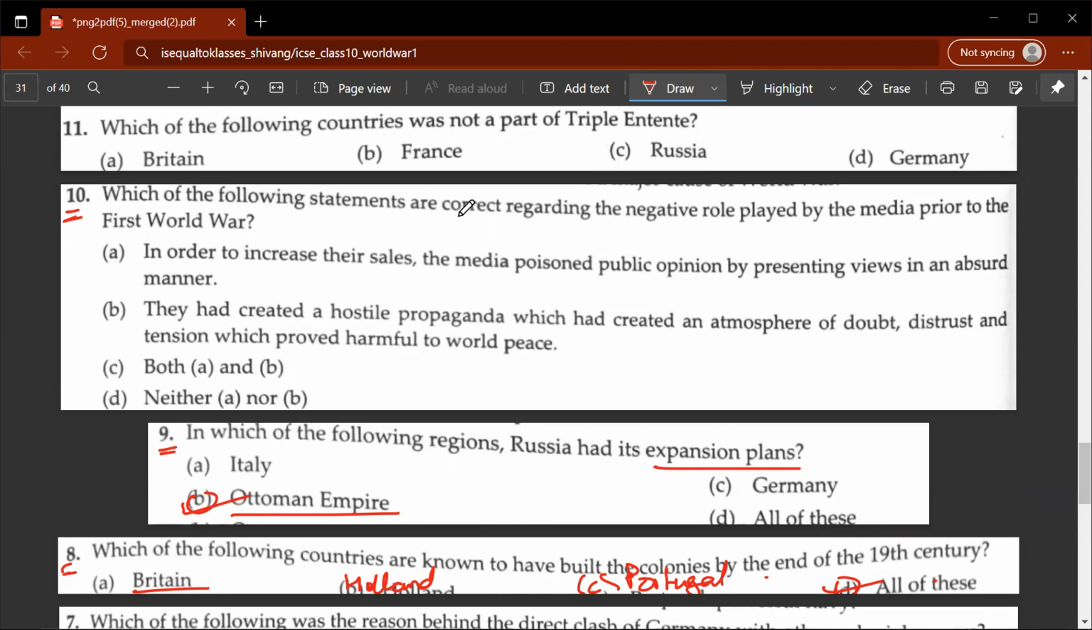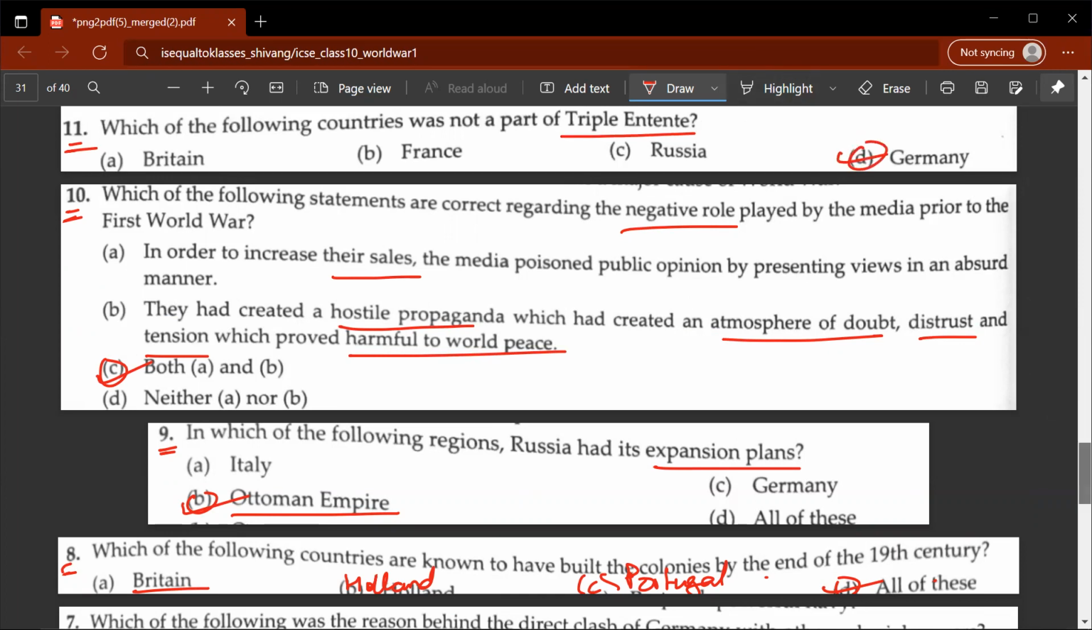10th, which of the following statements are correct regarding the negative role played by the media prior to the First World War? So, in order to increase their sales, the media poisoned public opinion by presenting views in an absurd manner. They had created a hostile propaganda which had created an atmosphere of doubt, distrust, and tension, which proved harmful to world peace. So, in this case, the correct answer would be C. 11th question, which of the following countries was not a part of the Triple Entente? So, the correct answer will be D.